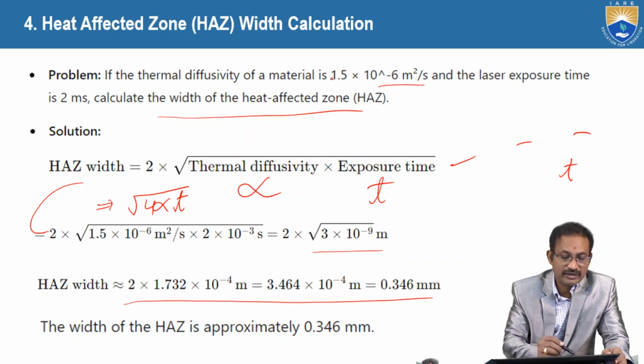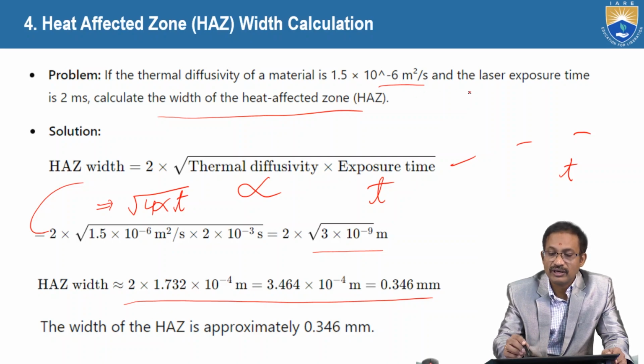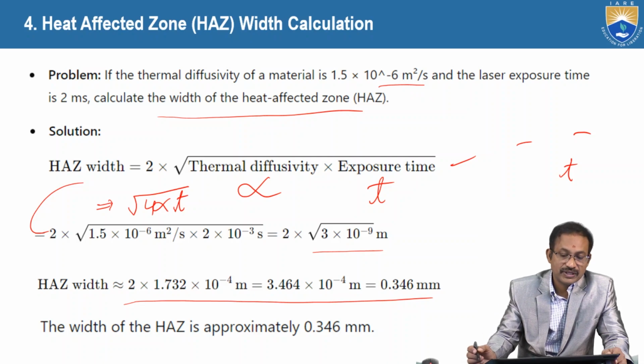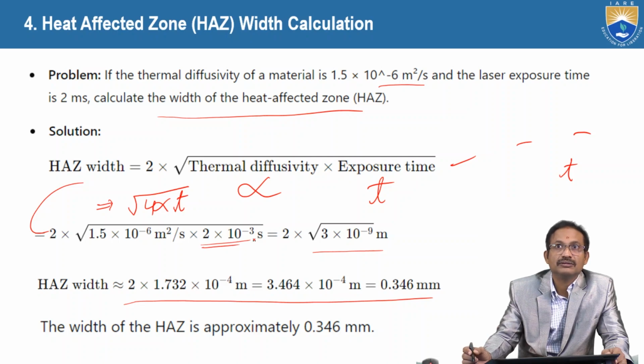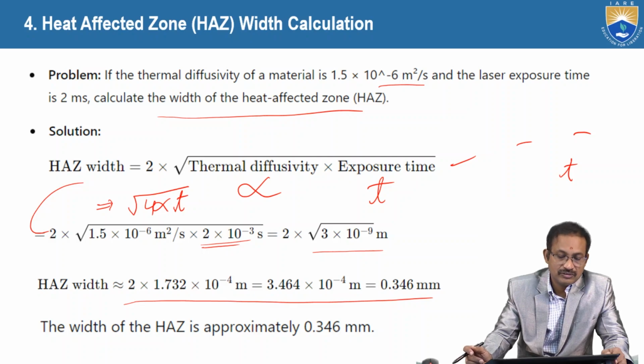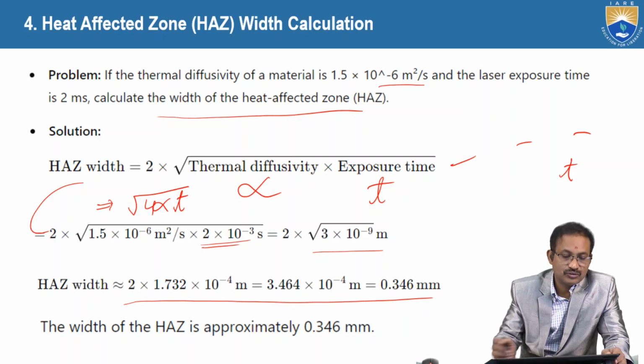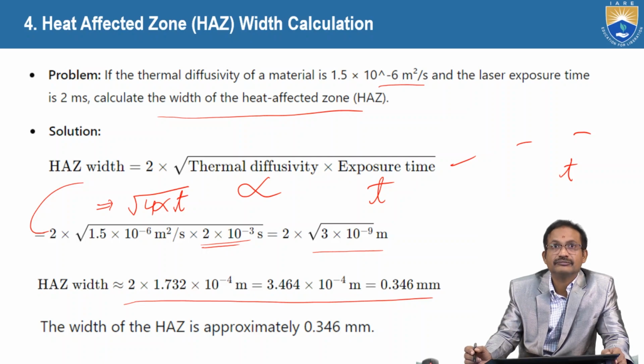Here you need to take care about the units. See here, 1.5 into 10 power minus 6 square meters per second, and thermal diffusivity is over. Next, laser exposure time is 2 milliseconds, so we have to convert it, and finally we get the result in meters. Understood?